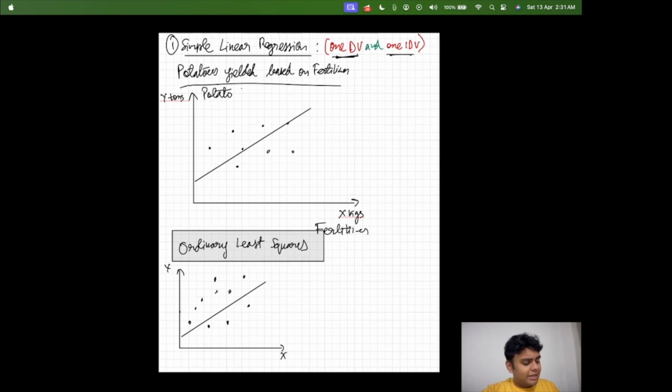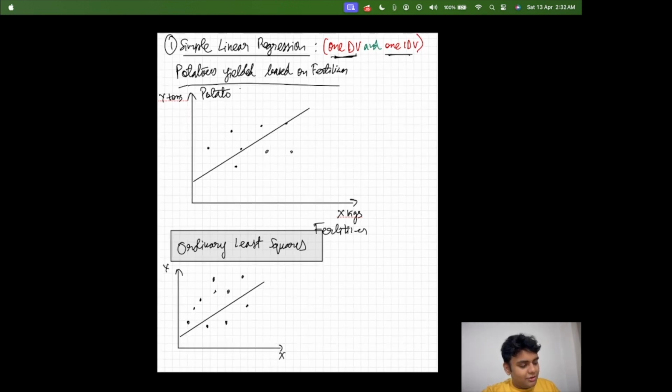Now we can have multiple lines here and there, and I'm not going to draw multiple lines, but this is just for your visualization. Now the thing is, we have these dots, which I'm going to paint green. So these green dots are the actual values that were predicted by the farmer, right?